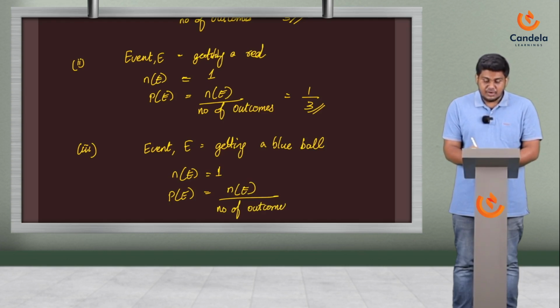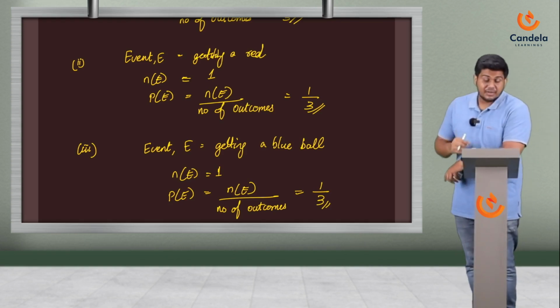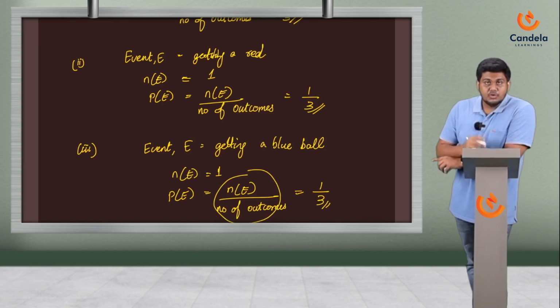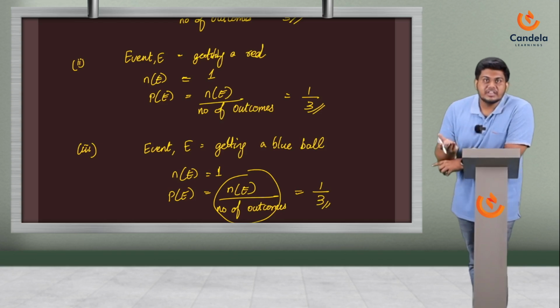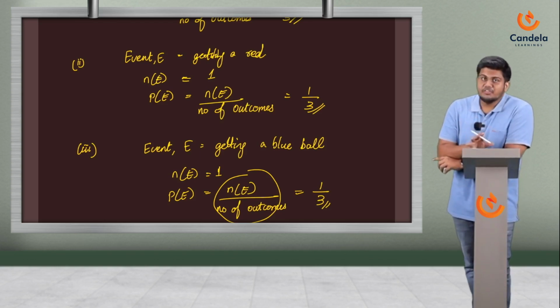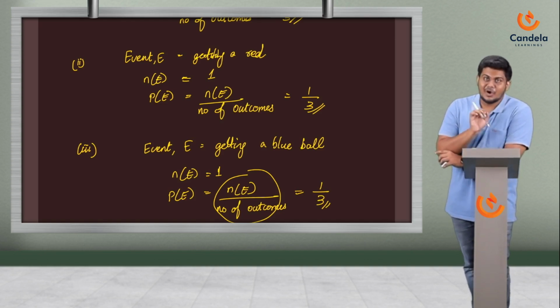And there's a reason why I do this. It looks boring, right? I'm writing the same step again and again. But when you're solving this question, if you are identifying what the event E is, if you're writing the number of E, and if you're writing the equation, even if your final answer is wrong, you get some marks for your attempt. If you just write the answer, how will the examiner know that you've actually gotten it? We can also assume that you've copied it, even though you may not have. So always write the steps when you're solving these questions, no matter how easy it looks or sounds, no matter how boring it feels.